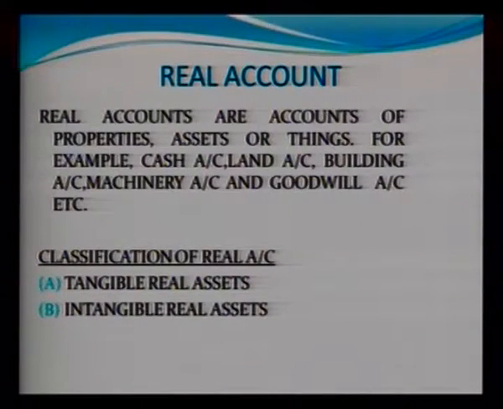Now, personal account can be classified into three categories, as we've told you: natural person, artificial person, or representative person. Then what is the real account? In real account, we take all the assets basically, such as building account, furniture account, land account, all the assets which are in the business.